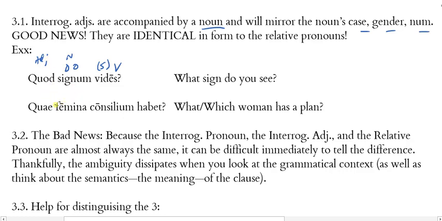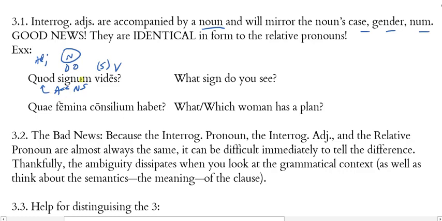I'm not asking, what do you see? I'm asking, what sign do you see? And so there has to be an overt noun that the adjective agrees with in case, gender, number. Signum is neuter, singular, and as the object of the verb vides, it is accusative, and so is quod.